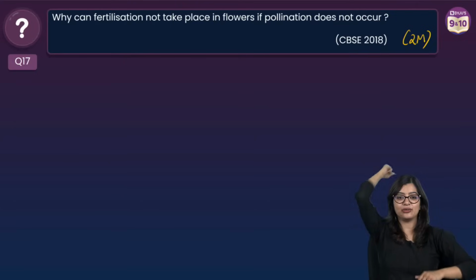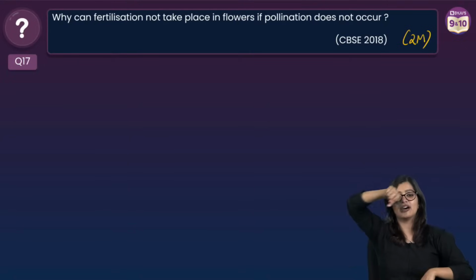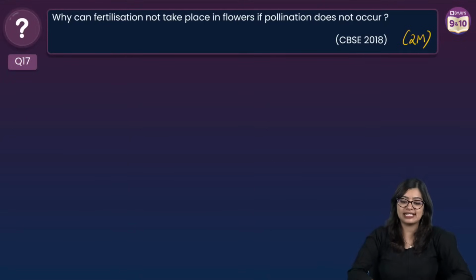They've done this from here and here. Yes? So what do we see? They've asked basically, if pollination doesn't happen, why fertilization will not happen. That's as simple as that.